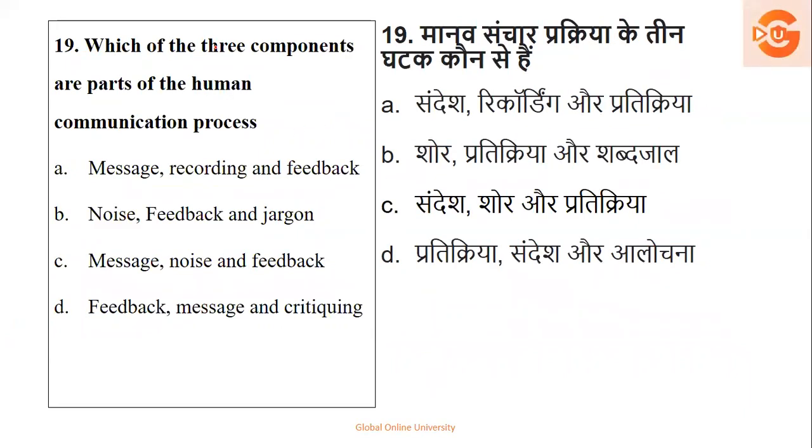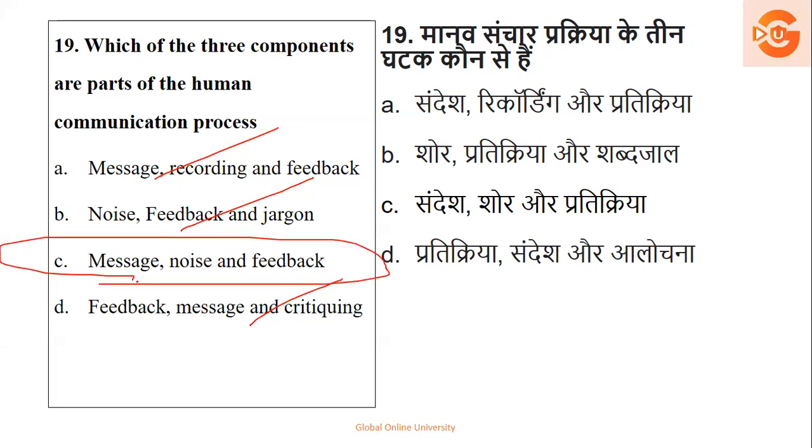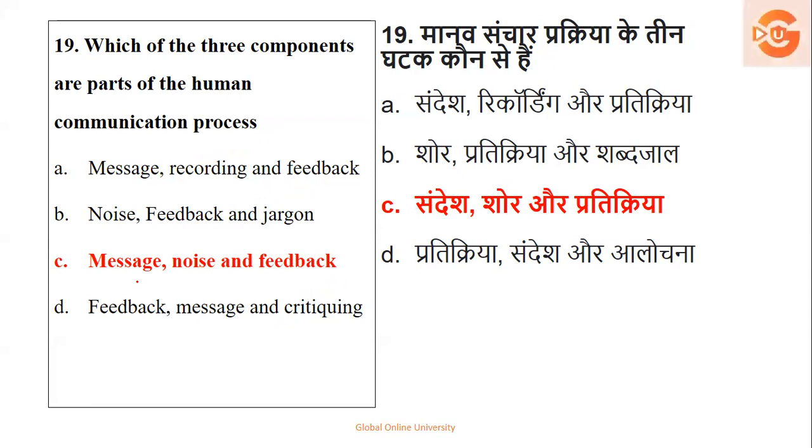Next, which of the three components are part of the human communication process? Message, recording, feedback; noise, feedback, jargon; message, noise, feedback; feedback, message, critiquing. Now, you have read this very well. Recording doesn't come in, jargons we don't have, critics we don't have. So it is option number C. This also has to be very quick. So option number C is your right answer.